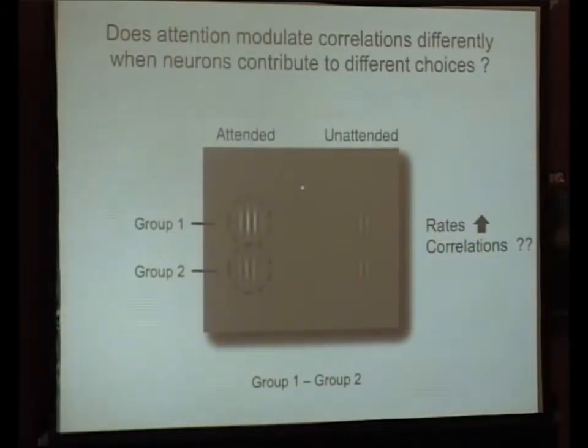And so because we want to ask what attention does to correlations, we're going to actually have 2 pairs of stimuli in every trial. And we're going to cue the animal to attend to one set of stimuli at a time. And what we want to know is what's going to happen to the correlations between pairs of neurons that are in different groups, that represent different stimuli, when the animal attends versus when the animal doesn't attend to these stimuli.